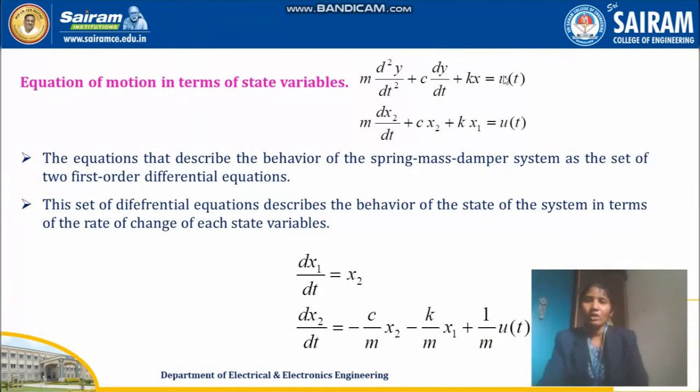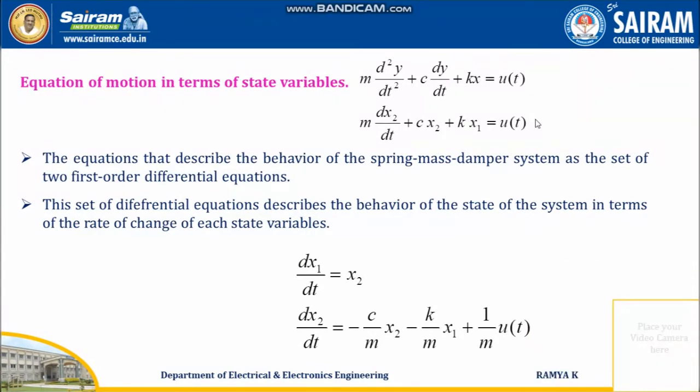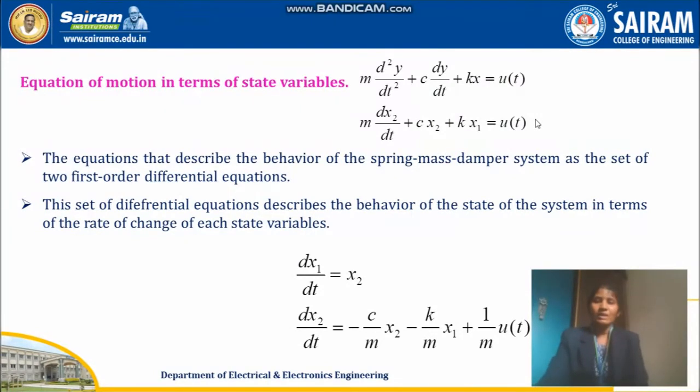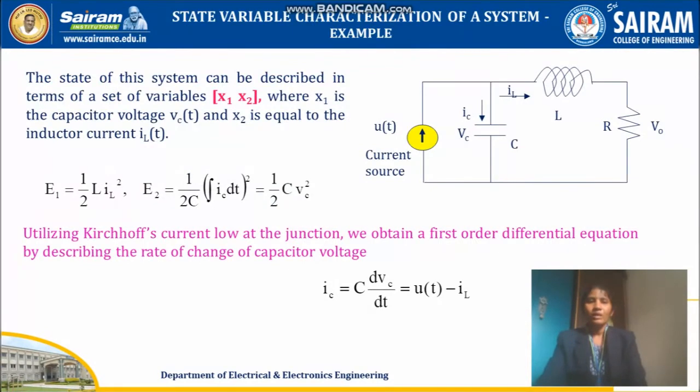Replacing all your physical variables by state variables, you will get this equation. This is the equation that describes the behavior of the spring mass damper system as a set of two first order differential equations. This set of differential equations describes the complete behavior of the system in terms of rate of change of state variables. This is how you need to convert your system in terms of state variables.